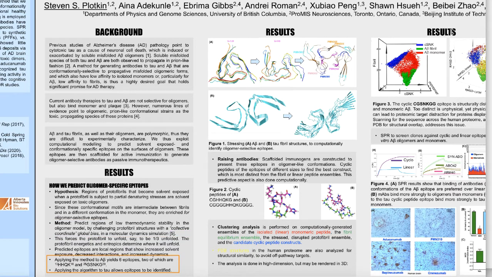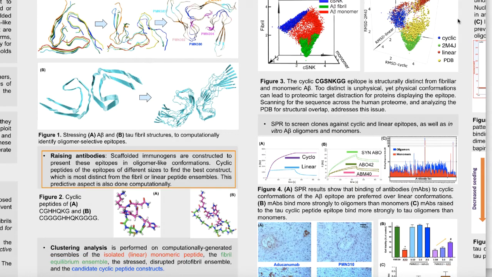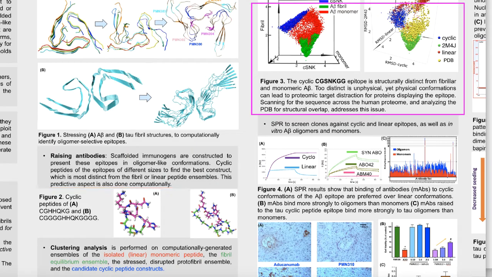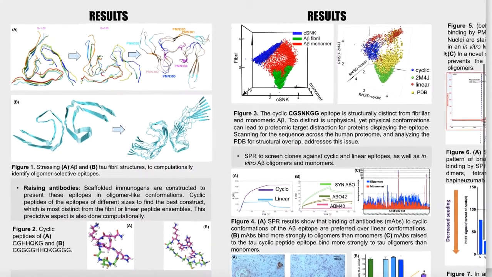Following that procedure for A-beta yields 6 epitopes that are denoted here in figure 1. Applying the algorithm to tau allows several epitopes to be identified. To raise antibodies, we scaffold the epitopes using cyclic peptides of an optimal length such that the cyclic peptide best represents the conformation presented in the oligomer model, and that's shown in figure 3.